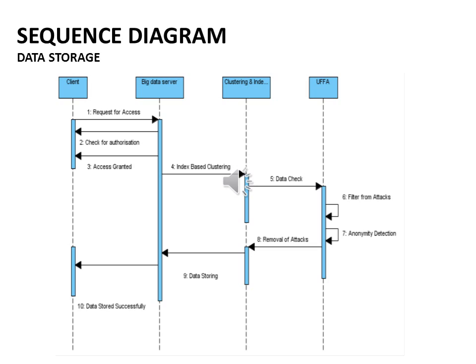Sequence diagrams typically, but not always, are associated with use case realizations in the logical view of the system under development. In this diagram, for data storing, the client will be requesting access to the server. The server checks the authorization of the client and grants permission. After that, the client will store the data in the database.